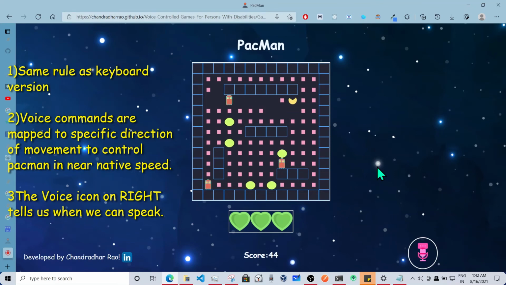Left, left, left. Bottom, bottom. I got another point. Left, left. As you can see, when it's ready to take an input, it flashes pink color, and when it's not, it's transparent.